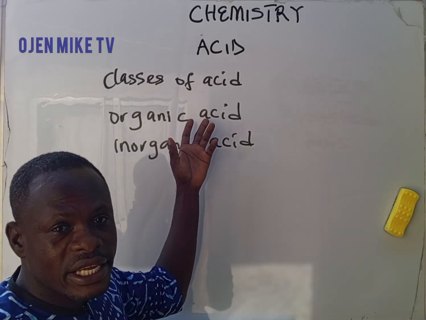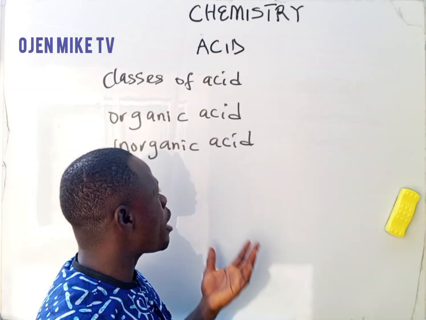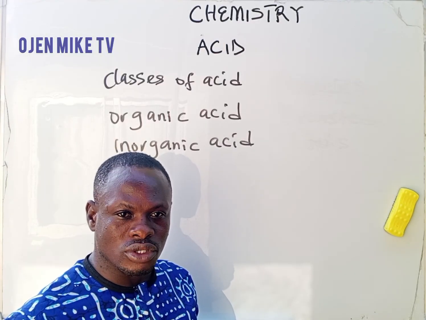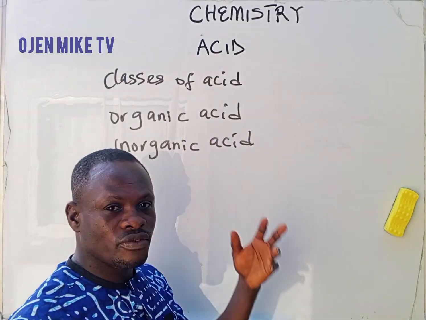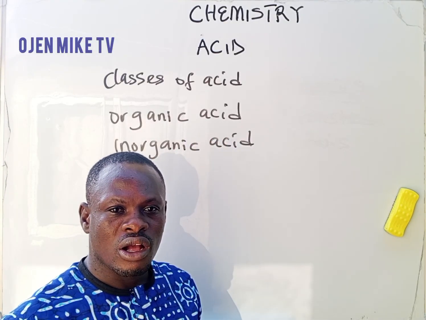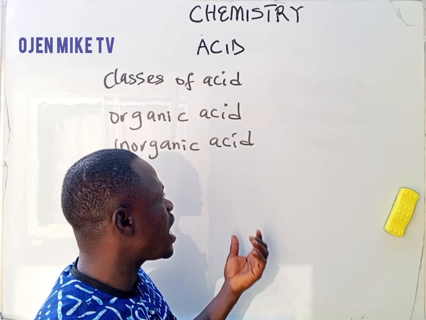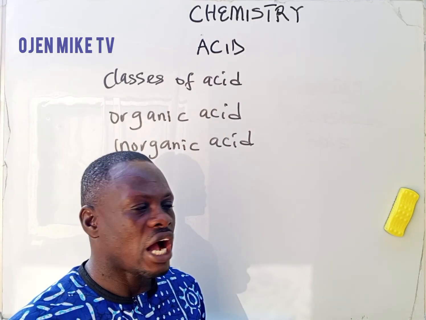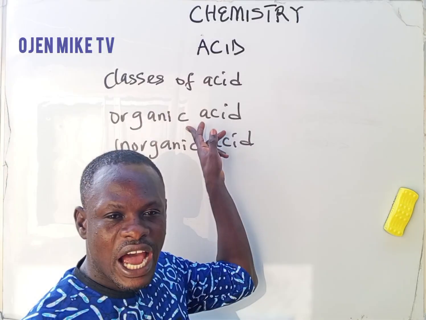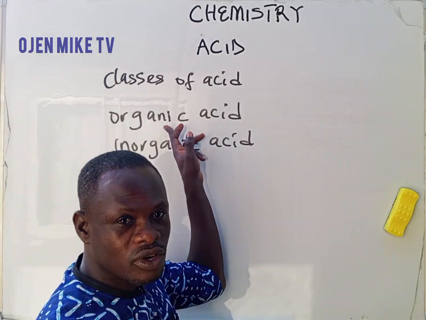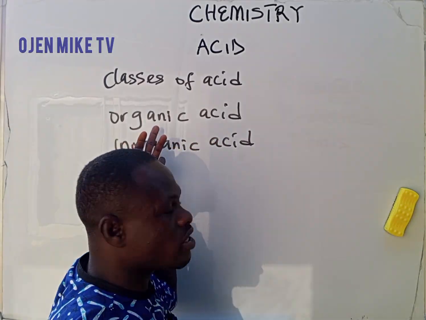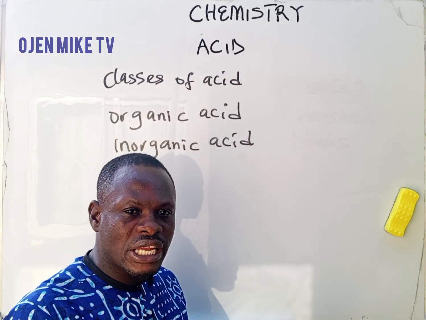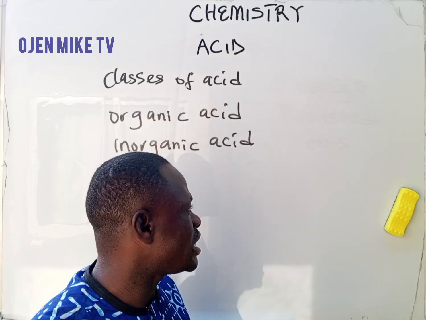When we talk about organic acid, it is a type of acid that is gotten from plant and animal material or products. So any acid that you get from plants or animal products, they are called organic acid. Do you get that? Organic means living. So any acid that is gotten from plant and animal materials is called organic acid.